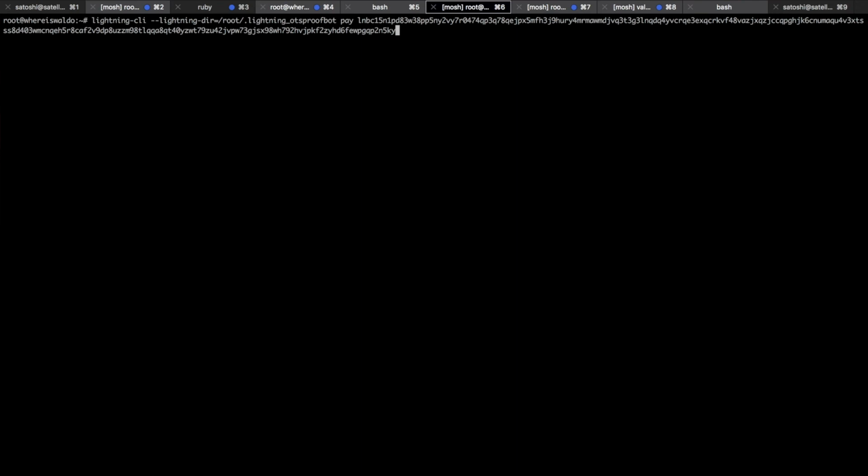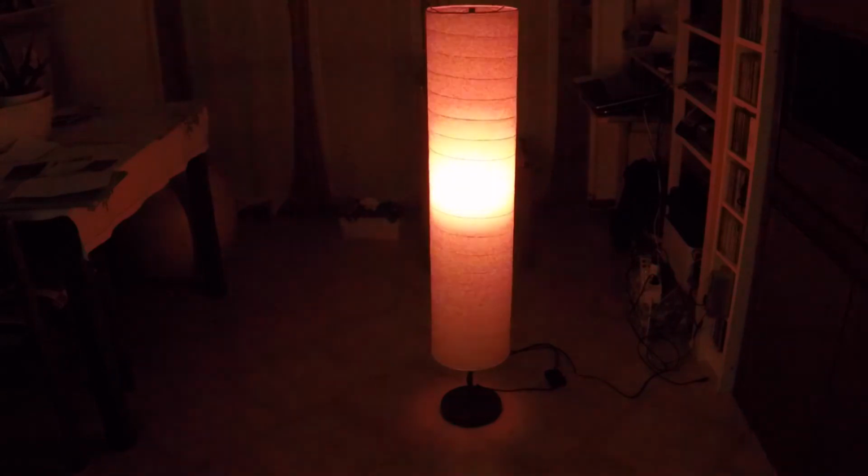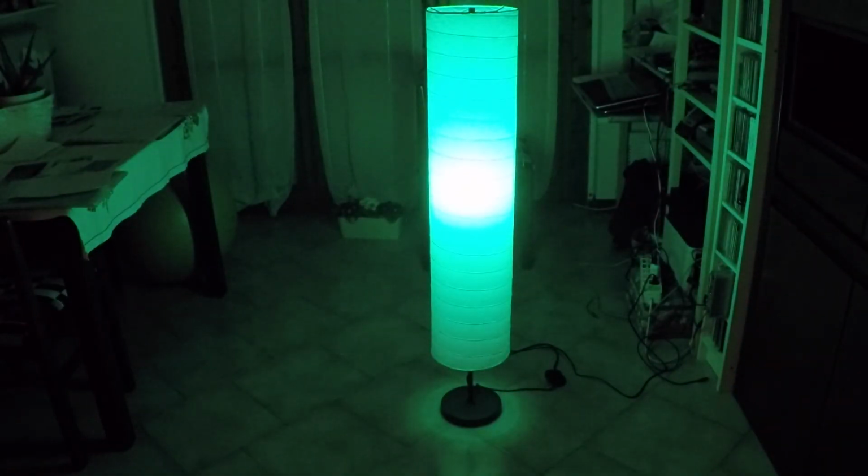We will make the payment. And the light will automatically receive the payment and turn to the color that we chose.